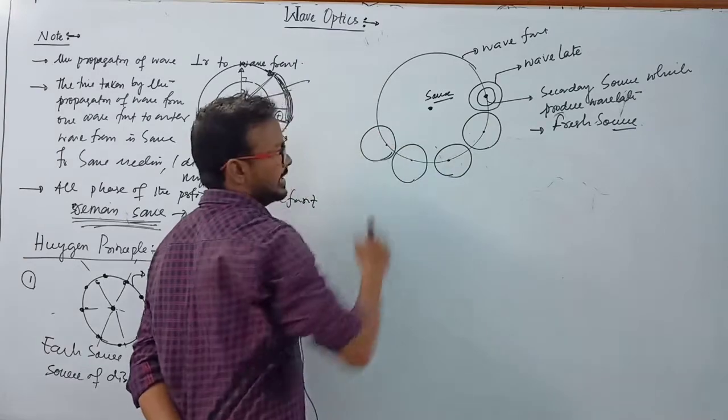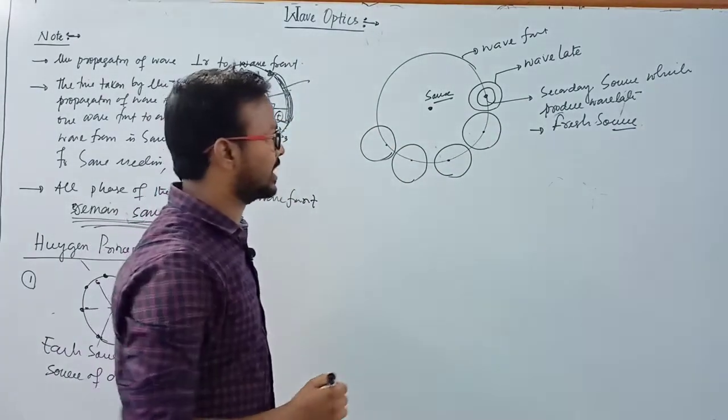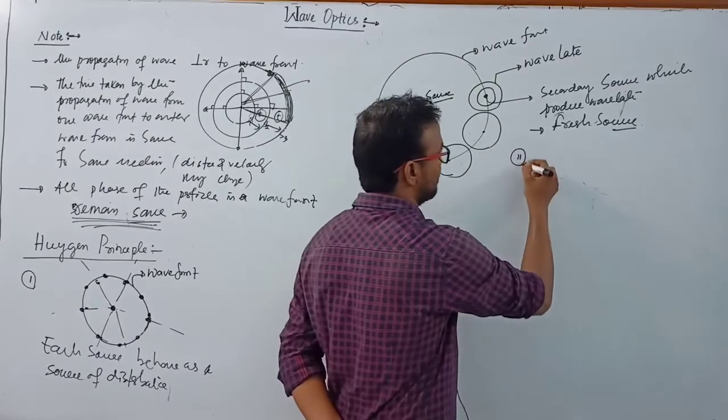This forms a wavelet in this direction. So this is known as the second rule. What is the second rule?